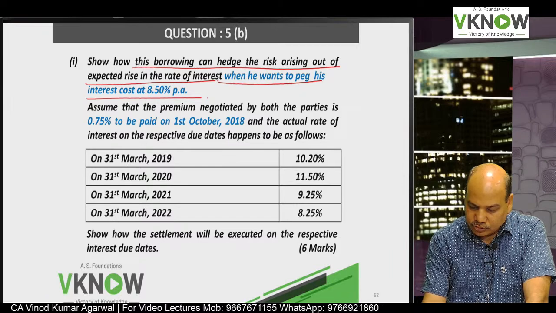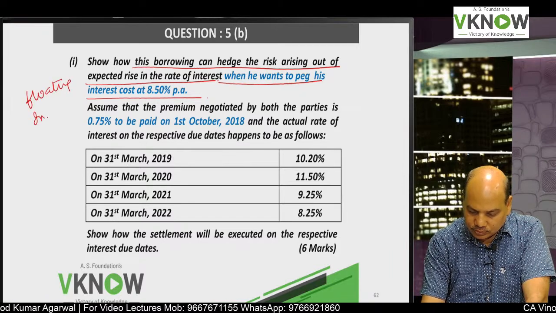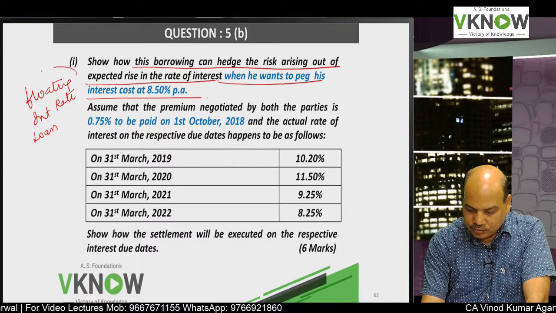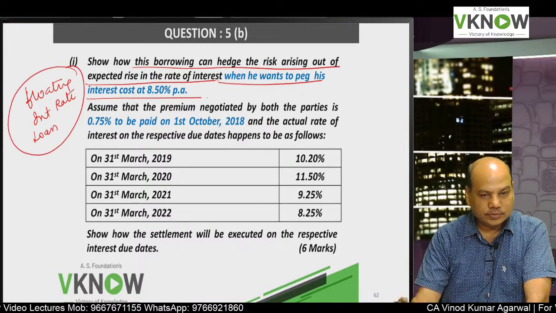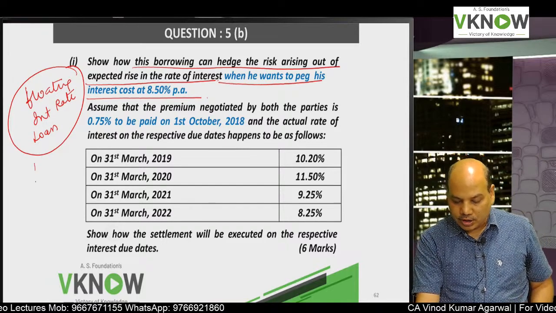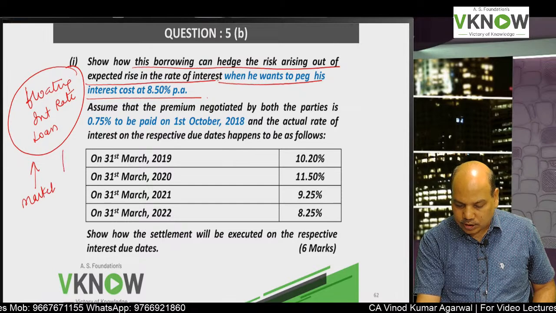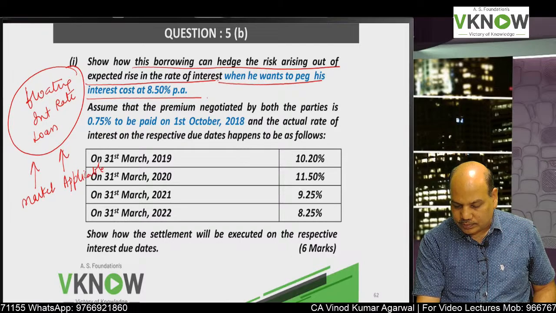Okay, so this seems to be a floating interest rate loan, because as the market interest rate goes up, the applicable interest rate to this company will also go up.